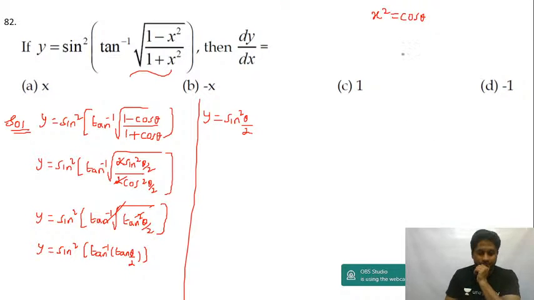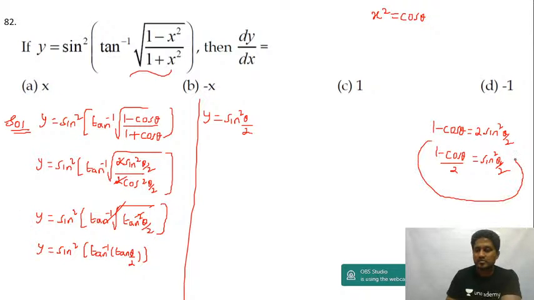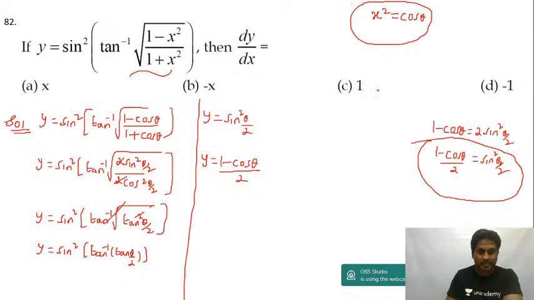Okay, we all know that 1 minus cos theta is equal to 2 sine square theta by 2. And from this I can write (1 minus cos theta) upon 2 is equal to sine square theta by 2. So if I use the formula, this becomes y equal to sine square theta by 2, which can be written as (1 minus cos theta) whole divided by 2. Cos theta is x square, the initial substitution. Let me substitute back. This becomes y is equal to (1 minus x square) upon 2.